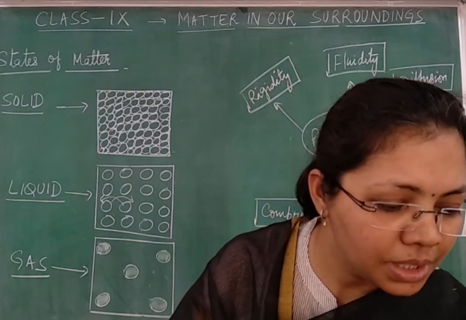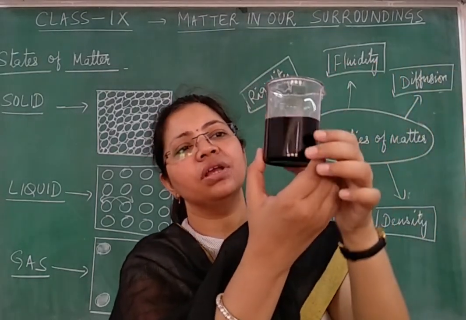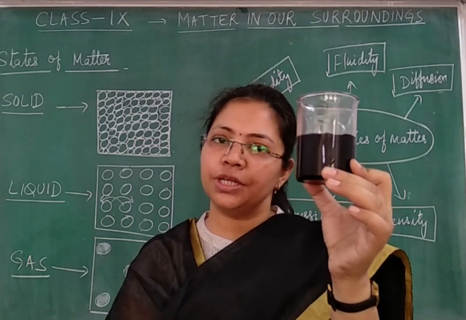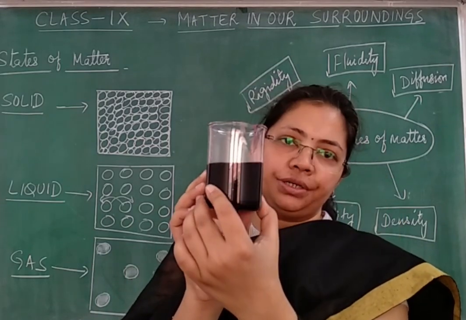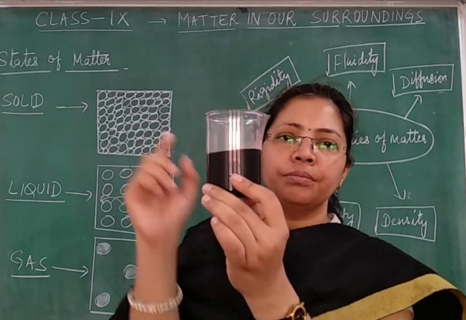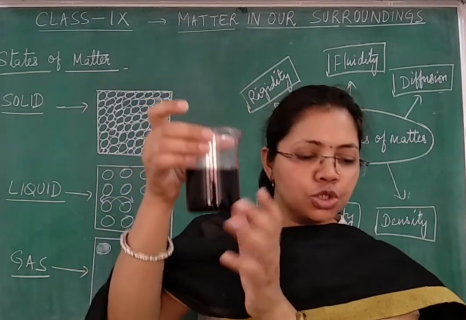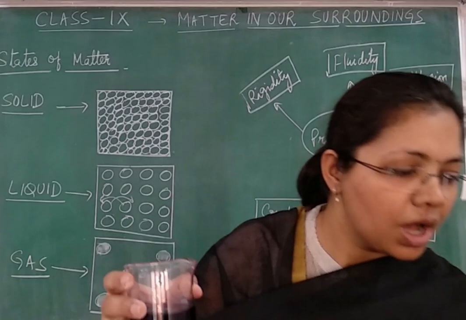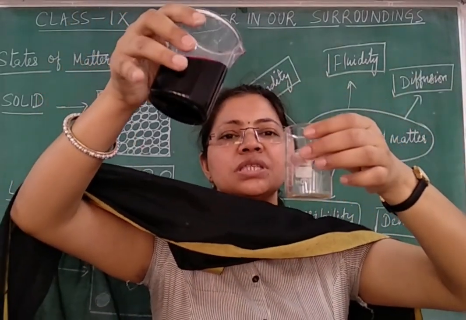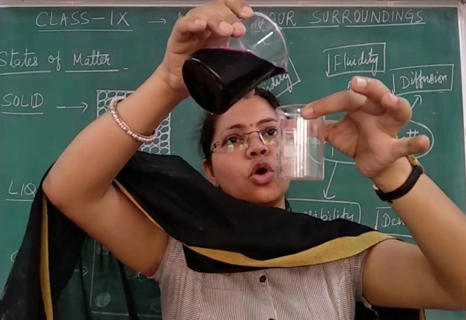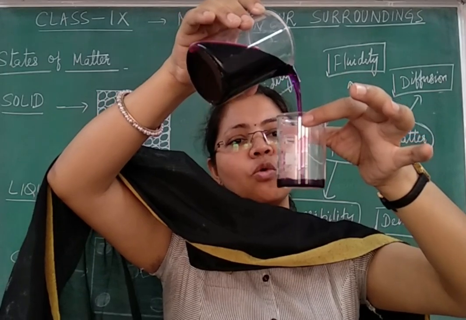Say for example, in this beaker I have this dark purple colored solution. This solution is a fluid because I require this beaker to store it, and if I transfer this, simply by tilting I can transfer it because it is moving.